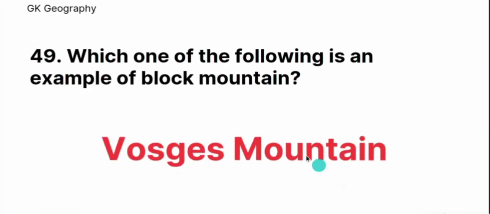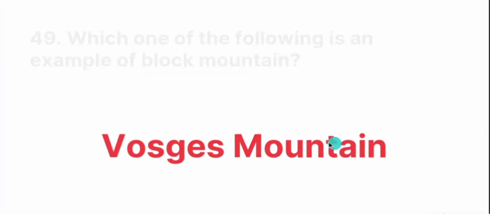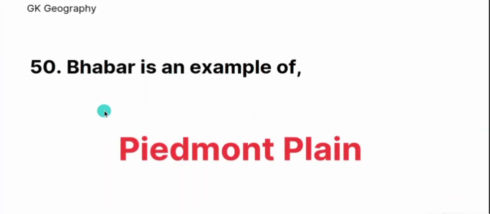Which one of the following is an example of black mountain? Vosges mountain is an example of black mountain. And 15th question: Barber is an example of Piedmont Plain.